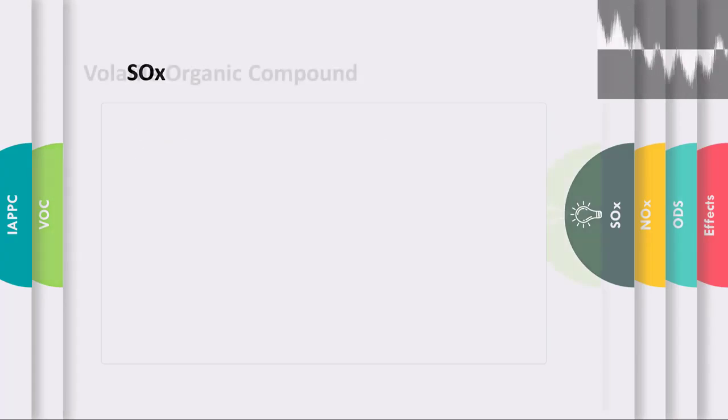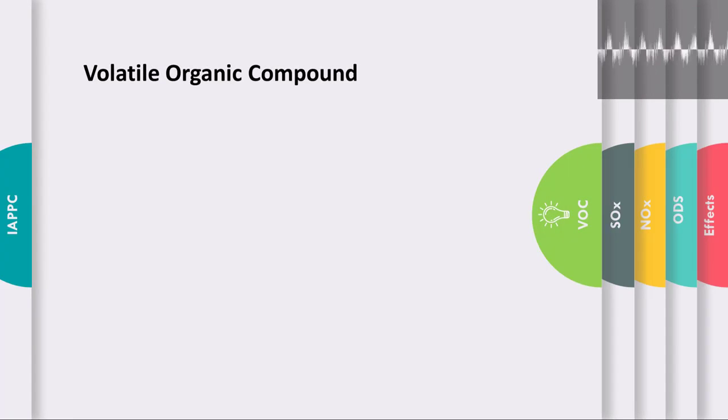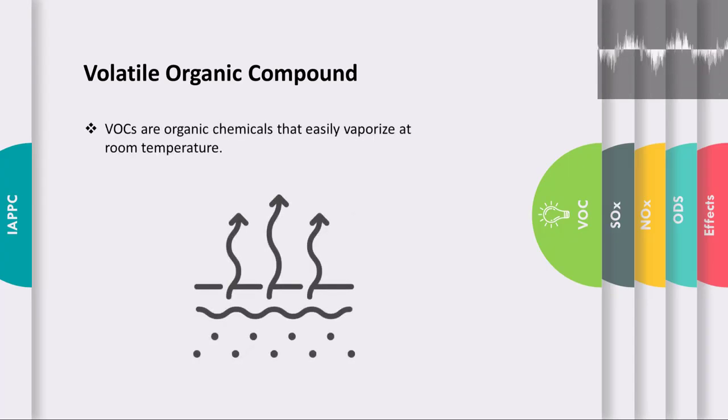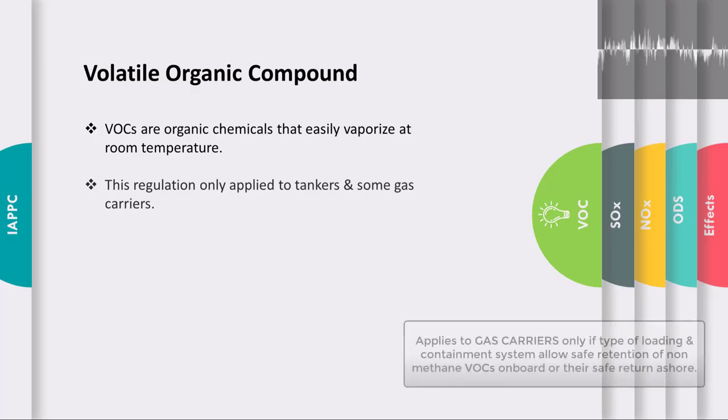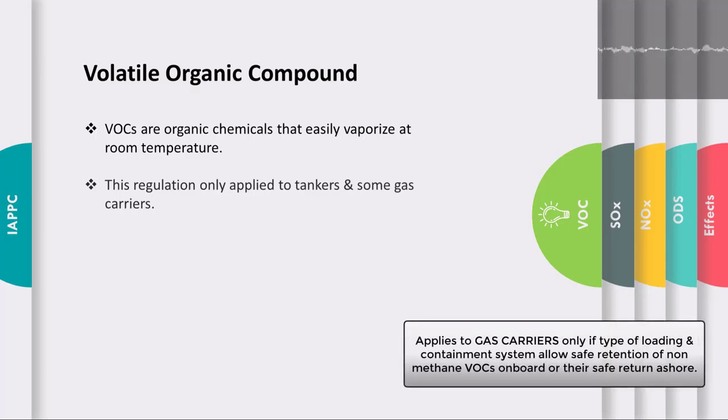Next thing that we are going to discuss is the volatile organic compound. VOCs or volatile organic compounds are organic chemicals that easily vaporize at room temperature. This regulation only applies to tankers and also gas carriers, only if the type of loading and containment system allows safe retention of VOCs on board or their safe return ashore.